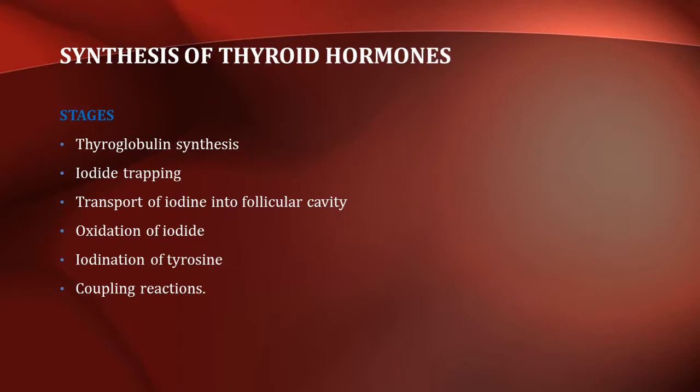Now, let's see about the stages involved in the synthesis of thyroid hormones. They are thyroglobulin synthesis, iodide trapping, transport of iodine into the follicular cavity, oxidation of iodide, iodination of tyrosine, and finally the coupling reactions.